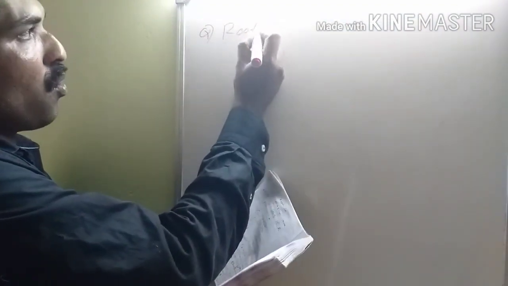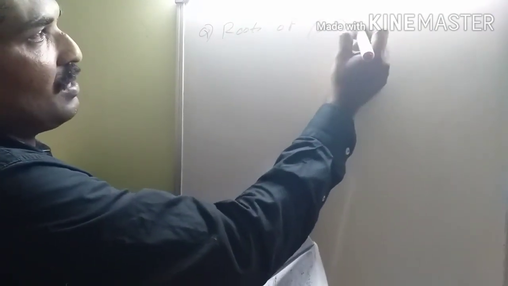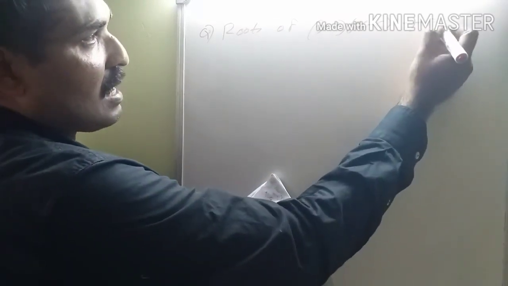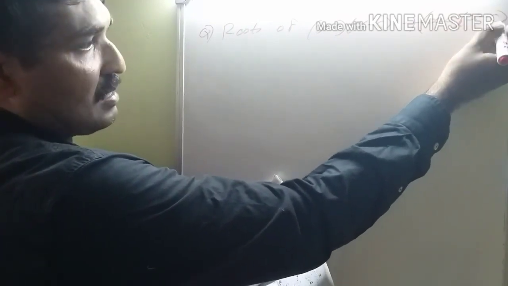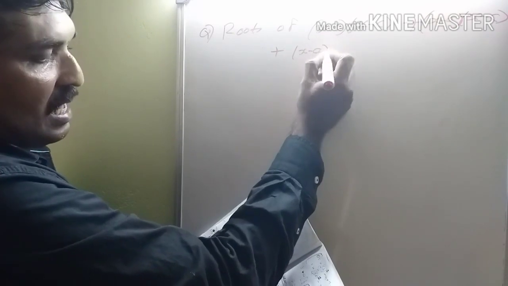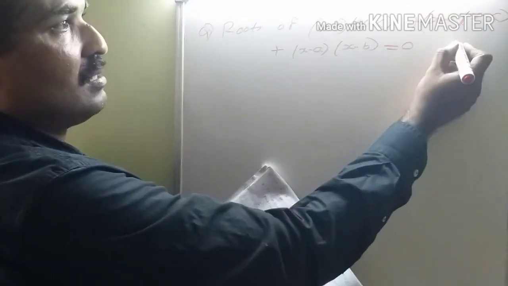Roots of x minus b into x minus c plus x minus a into x minus c plus x minus a into x minus b is equal to 0 are.